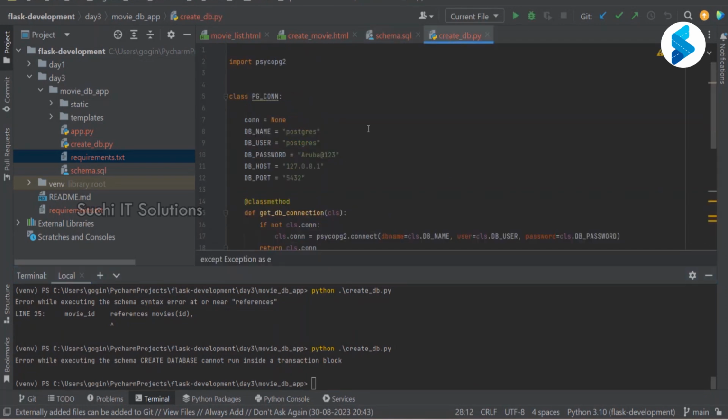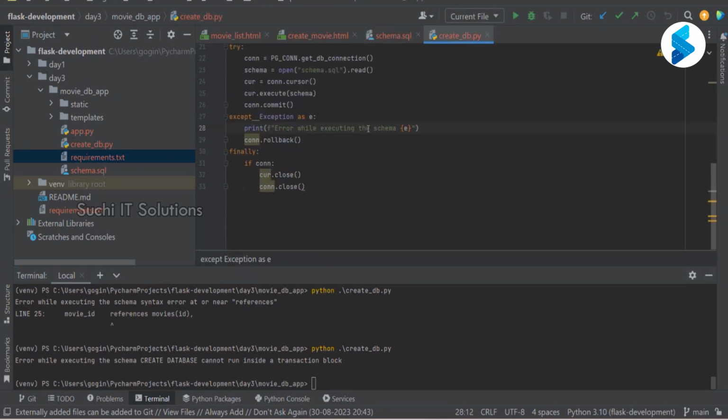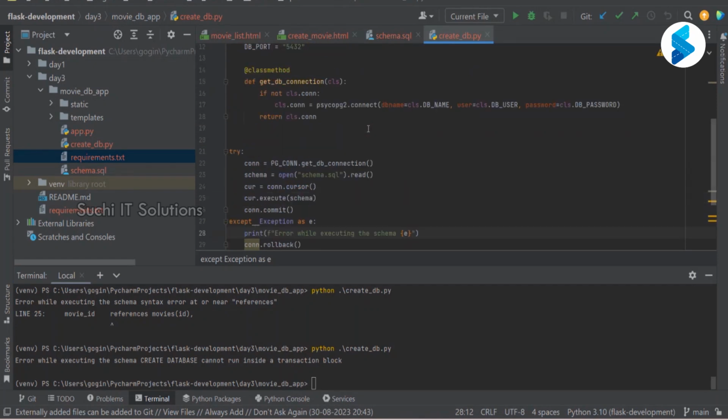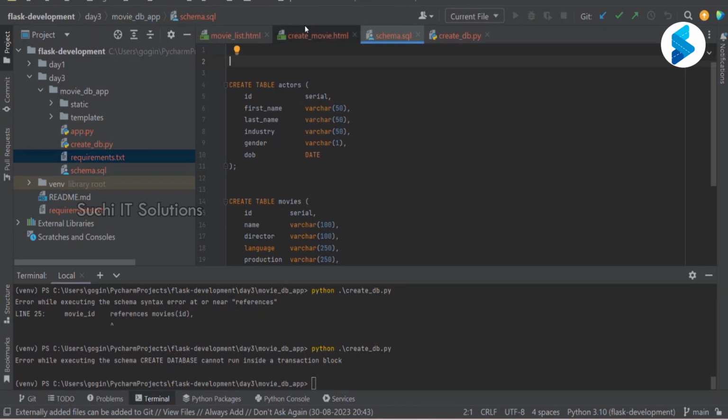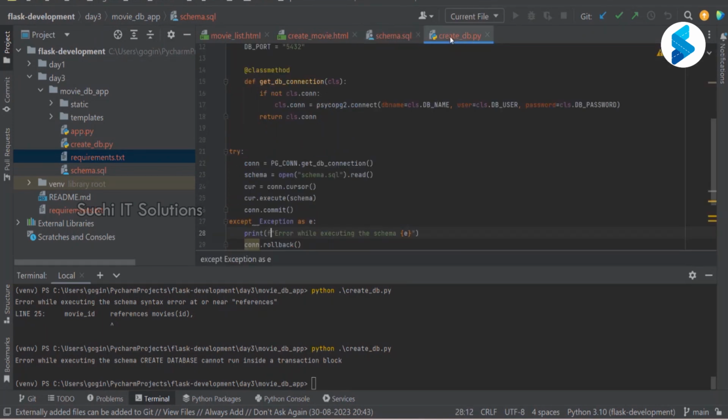Create database cannot run inside a transaction block. Let me do one thing. Let me pull out the create DB, because first thing is I have to create the DB, and after that I have to select this DB and then run the remaining. So create DB record, I'll just keep it here, and then we'll create another connection for this.